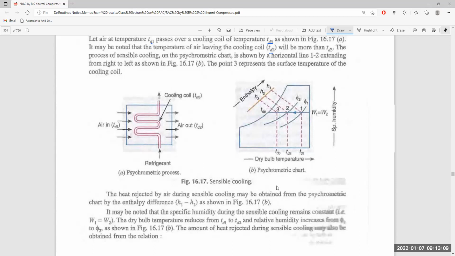Here the specific humidity is not changing, meaning the amount of moisture is not changing, but the ratio of the moisture content to that at saturation changes, so relative humidity changes from phi1 to phi2.